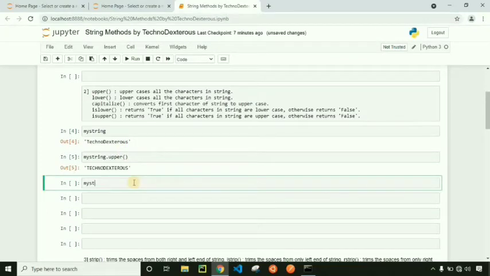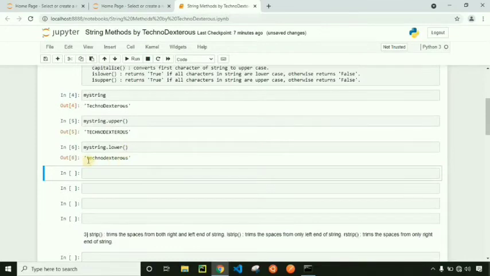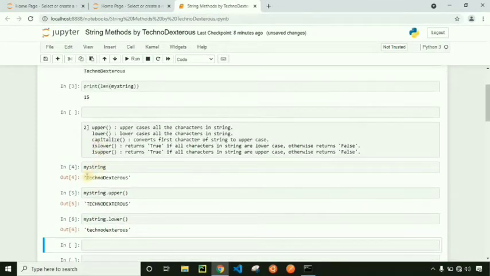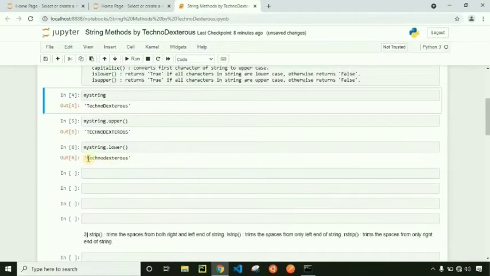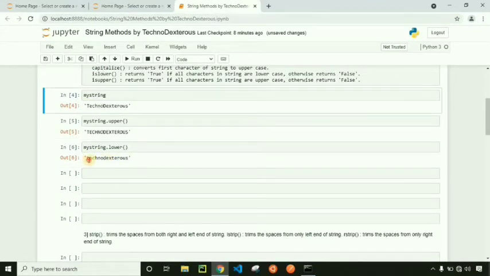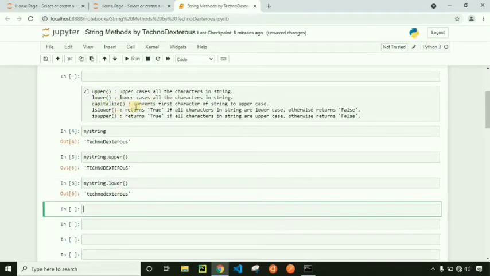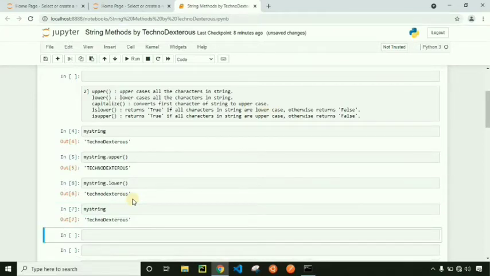Let's use the lower method. All the characters in this myString are lowercase. We are not seeing any capital letter in this string because it got lowercased. Let's check capitalize. What does capitalize do? It converts the first character of a string to uppercase. But right now our string already contains the first letter as a capital letter.